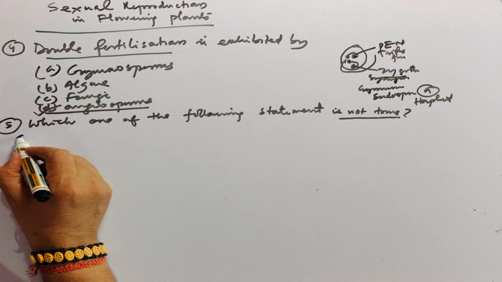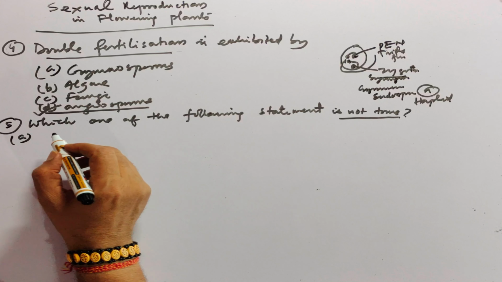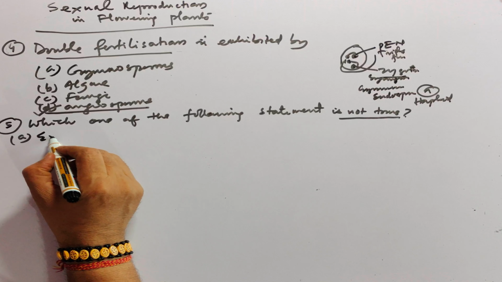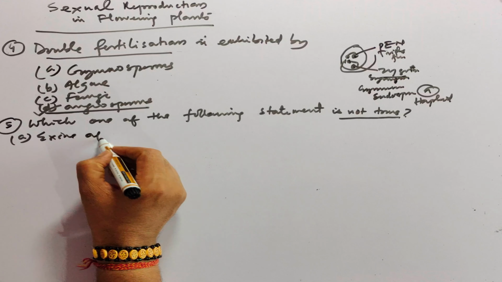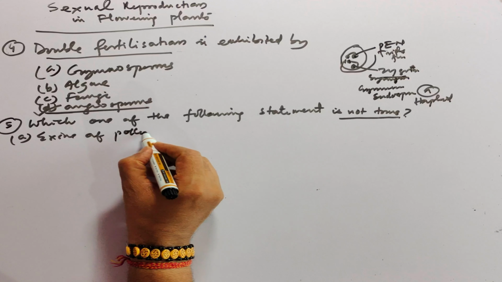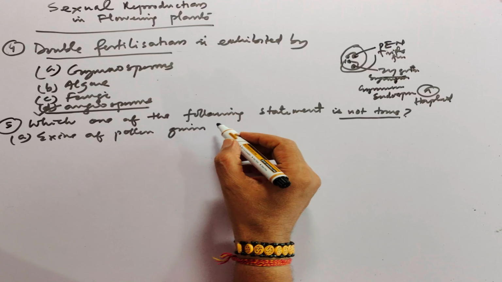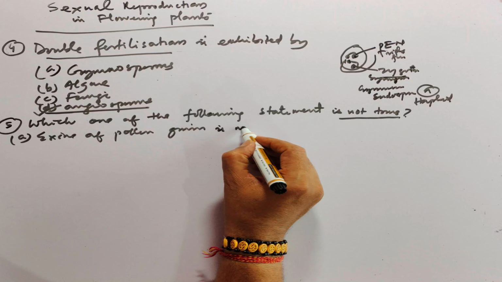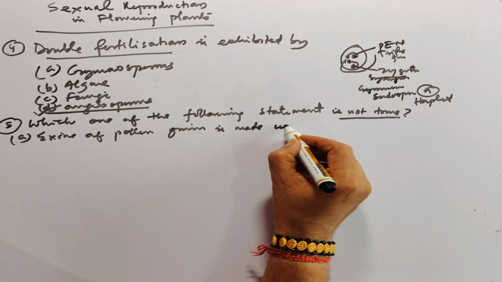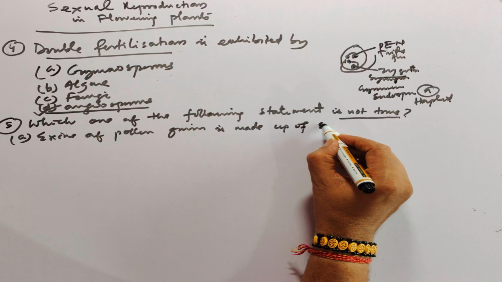Options: A, exine of pollen grain is made up of sporopollenin.